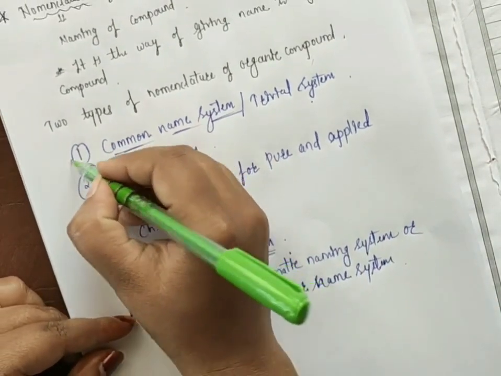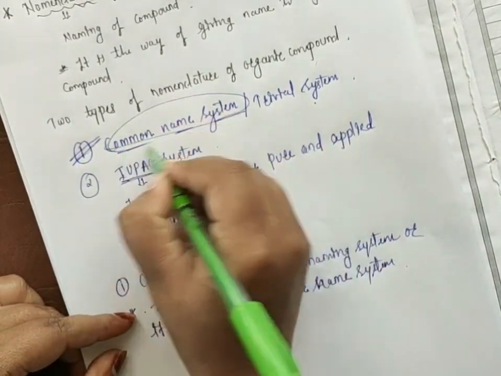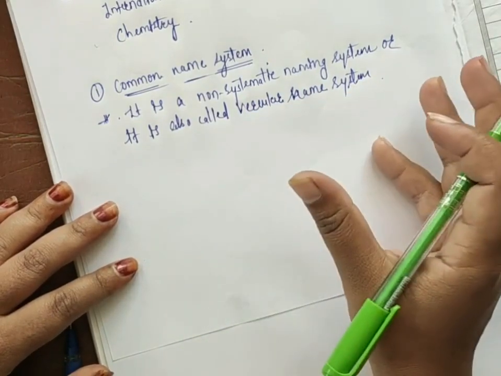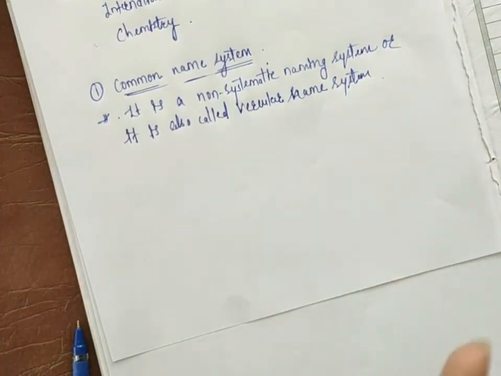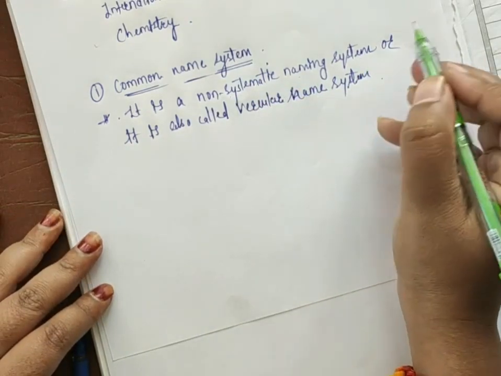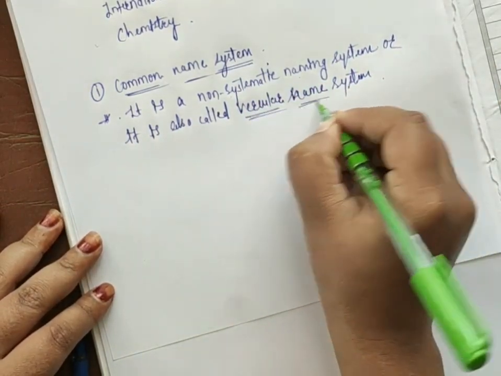So in today's class, we'll discuss the common name system. Here the common name system is a non-systematic naming system. It is not a systematic naming system. We also call it a vernacular naming system.